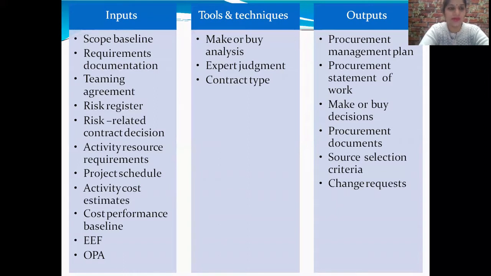In inputs, we have scope baseline, requirements documentation, teaming agreement, risk register, risk related contract decisions, activity resource requirements, project schedule, activity cost estimates, cost performance baseline, EEF, and OPA. In the tools and techniques, we have make or buy analysis, expert judgment, and contract type, and in output we have procurement management plan, procurement statement of work, make or buy decision, procurement documents, source selection criteria, and change request.